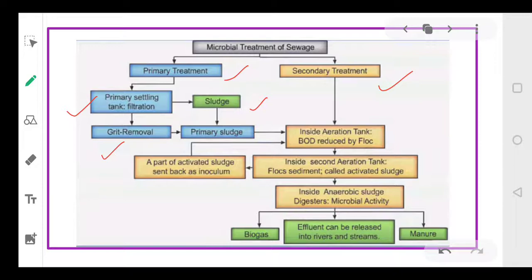After this, the water is subjected to the secondary treatment, in the aeration tank, where BOD is reduced by the flocs. Inside the second aeration tank, flock sedimentation occurs and activated sludge is produced. With the help of anaerobic bacteria in the digesters, biogas is produced, and whatever is left can be used as manure, while the water is released back into the streams and rivers, and this water is free from all germs. So let's study this process in detail.